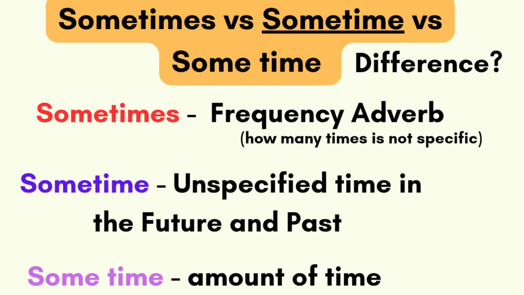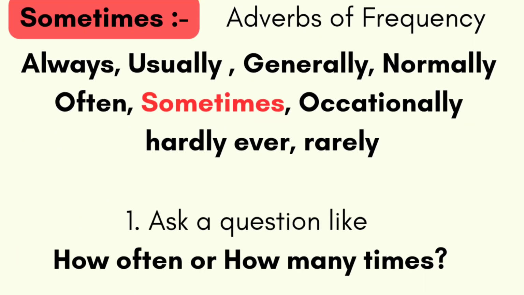So this is all about sometimes, sometime and some time. We'll discuss how to use them in examples, okay? Sometimes: we all know about adverbs of frequency: always, usually, generally, normally, occasionally, often, sometimes, hardly ever, rarely. These are called adverbs of frequency. We always ask a question like how often or how many times. So these are all adverbs of frequency, and sometimes is one of them, okay?